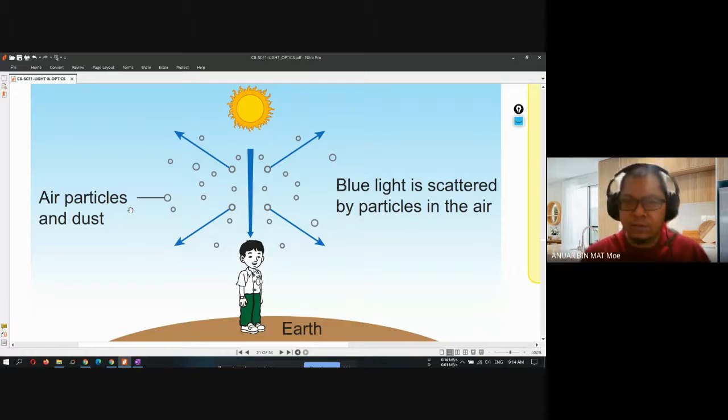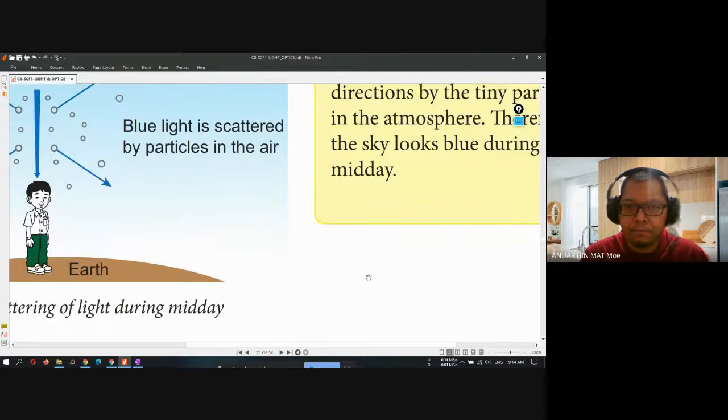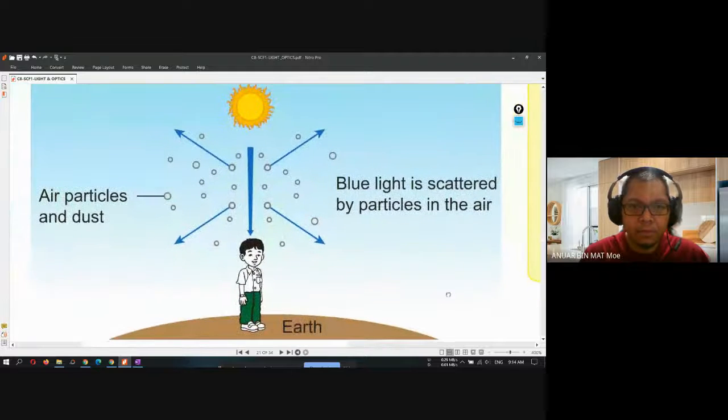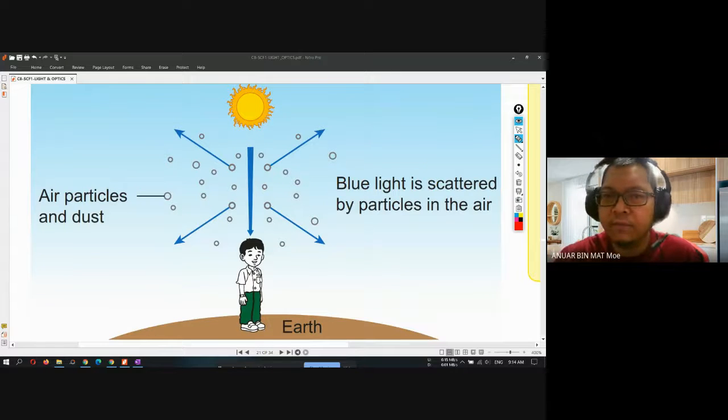Never mind, I will try to copy it first. First, you must look at the position of the sun. This is the sun. The position is really above the earth.